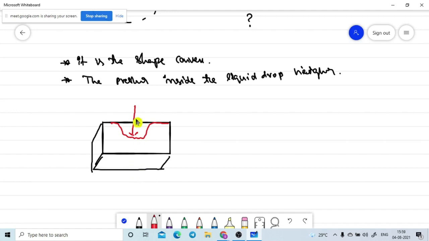See, what does it mean? The sponge is deformed up to this point. When I applied the external force, due to the external force the sponge also generates an internal force in the opposite direction. That is the reaction force. The sponge stops at that position, meaning the applied external force must be equal to the reaction force opposed by the sponge. Then only will the sponge stop deforming. Otherwise, if more force is there, it will go further down.